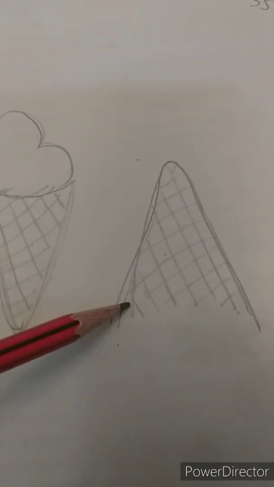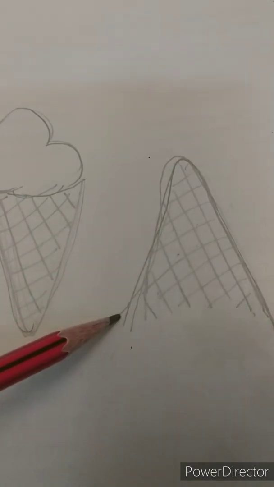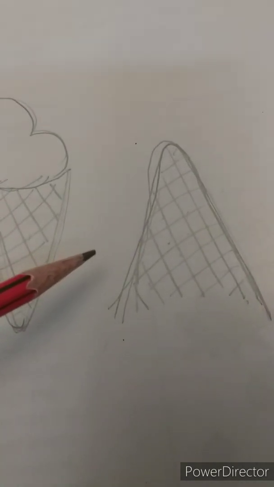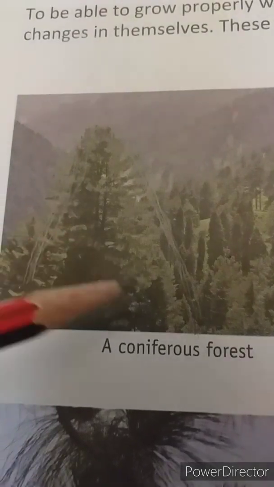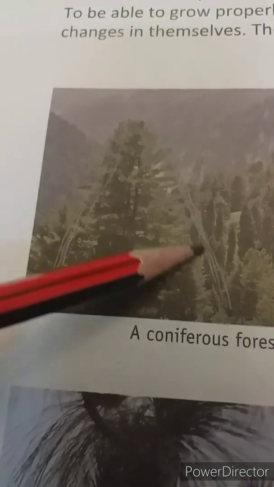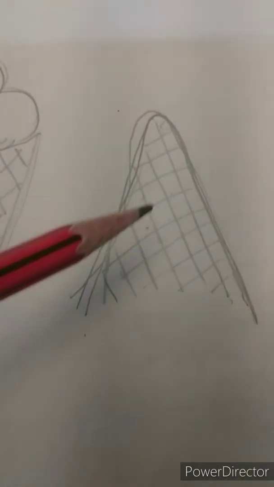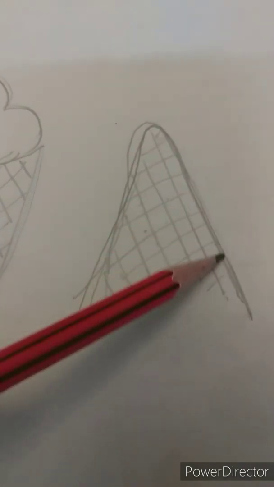When you invert it, it looks like this. The shape becomes inverted. Can you see the shape of the tree? What does it resemble? It resembles the shape of an inverted cone. Here look, children, inverted cone shape.